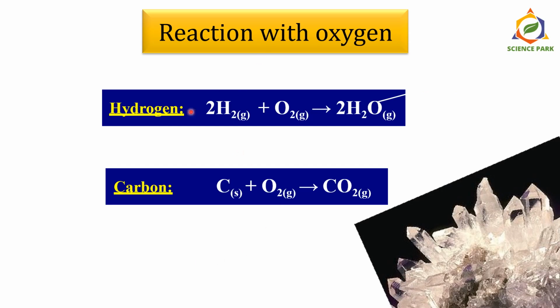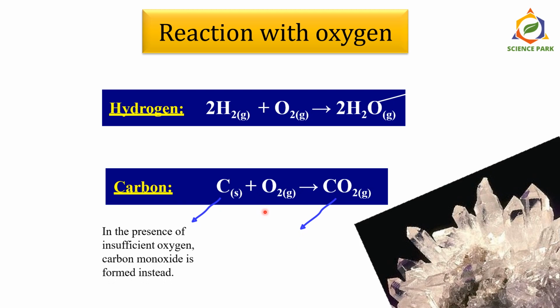Let's see reaction of nonmetals with oxygen. When hydrogen reacts with oxygen, it forms water. We all know about it. When carbon reacts with oxygen, it can form carbon dioxide, or it can form carbon monoxide. In the presence of insufficient oxygen, carbon monoxide is formed instead of carbon dioxide, whereas carbon dioxide is a colorless, odorless gas and is an acidic oxide.